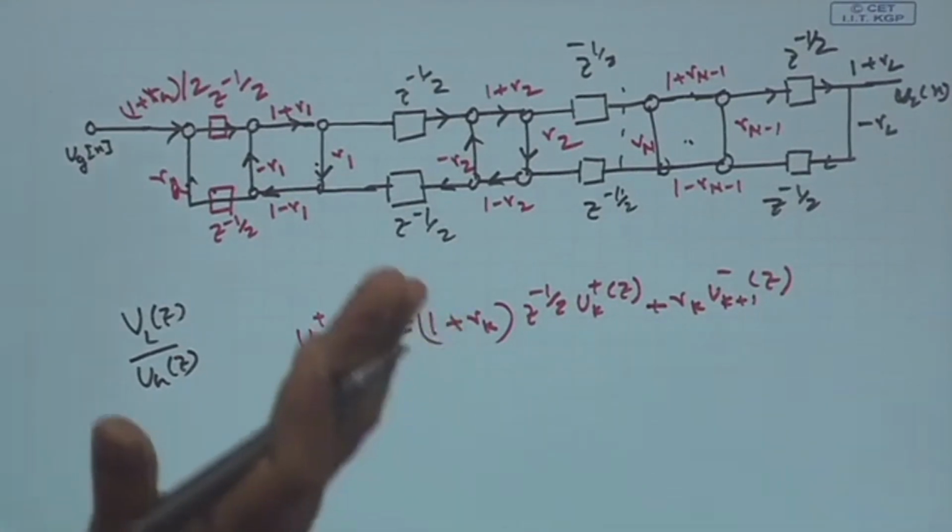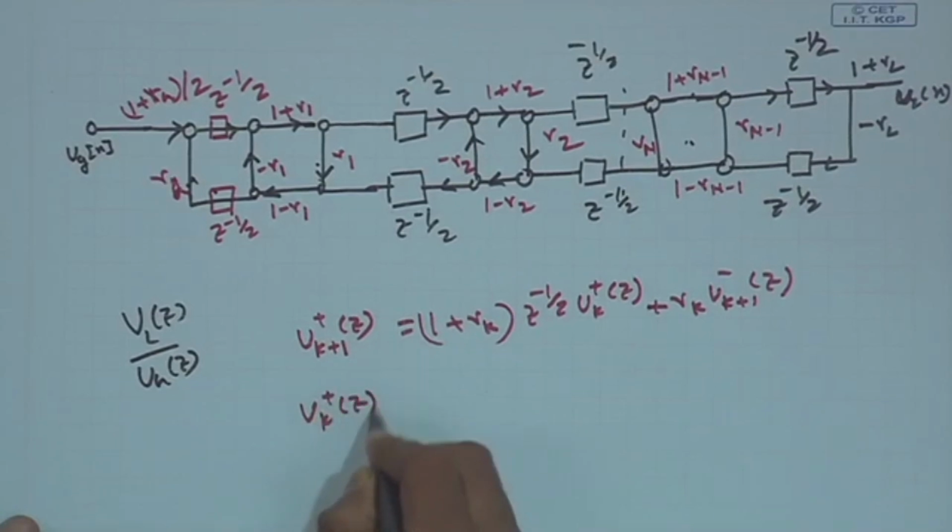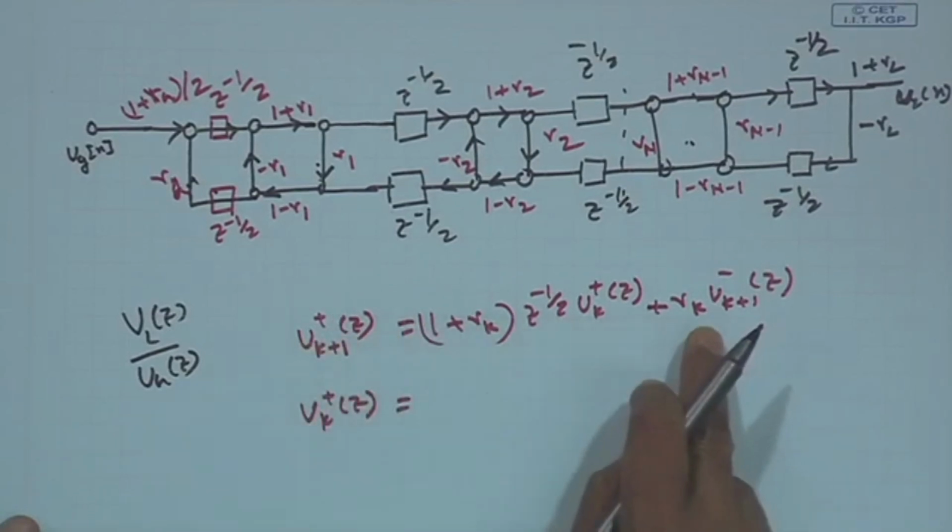U(k+1)(z), the volume velocity injected in the k plus 1 tube, is nothing but this one. Okay. From here I can find Uk+(z) in terms of the k plus 1 tube.